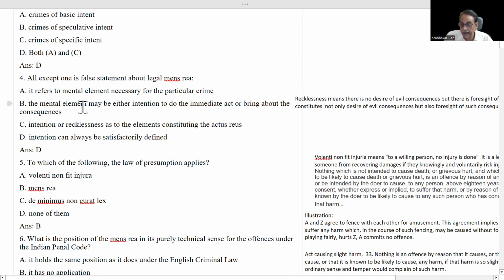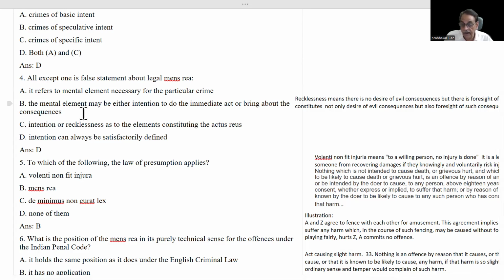The mental element may be either intention to do the immediate act or to bring about the consequences. Yes, it is true. It is very important. The mental element is not only at the time of the preliminary stage of actus reus, it also relates to consequences.